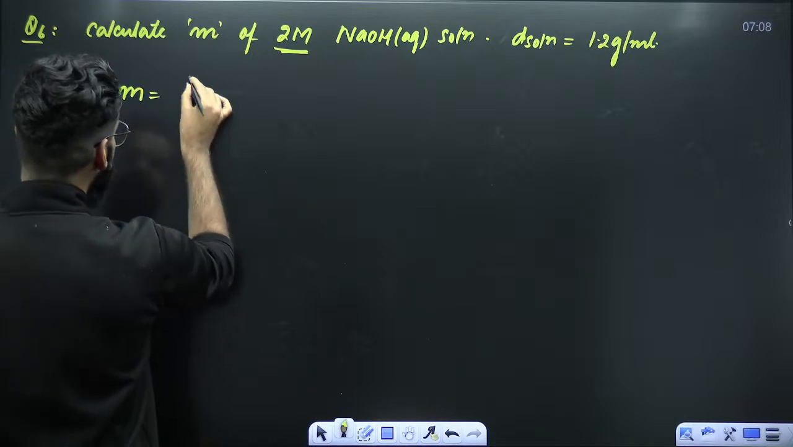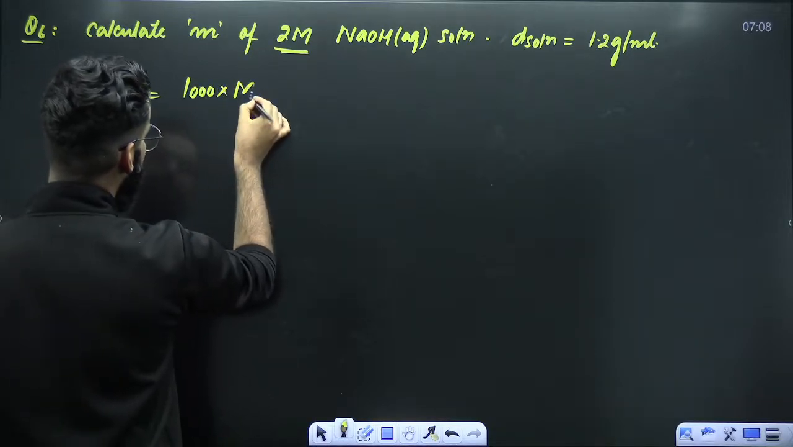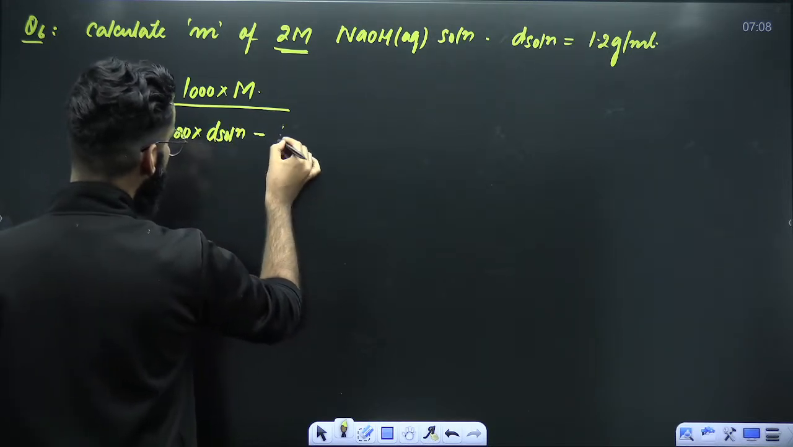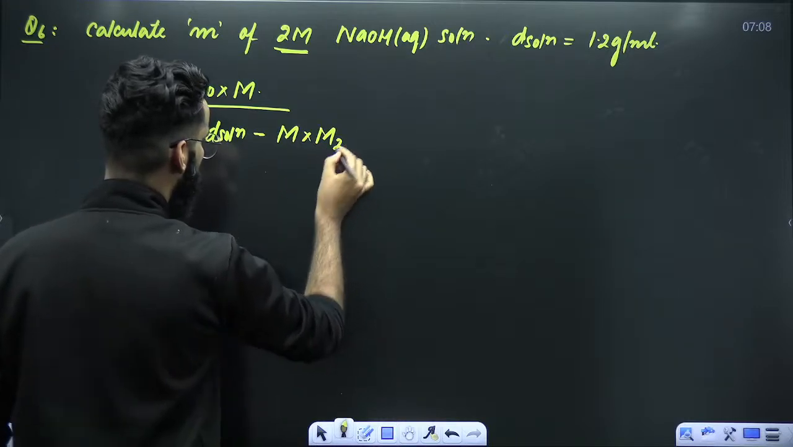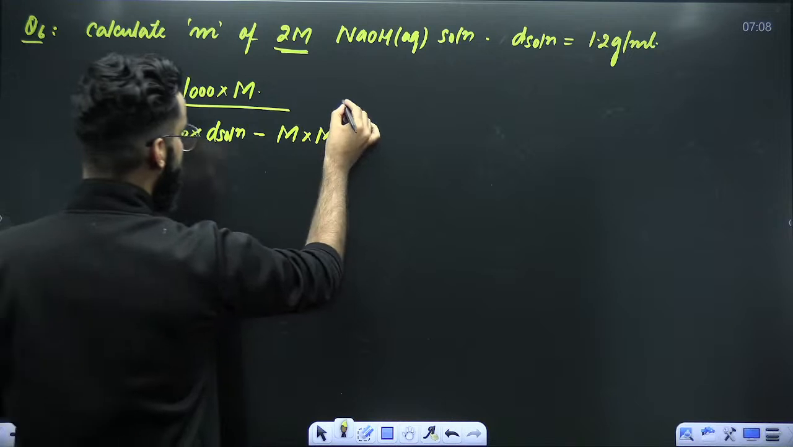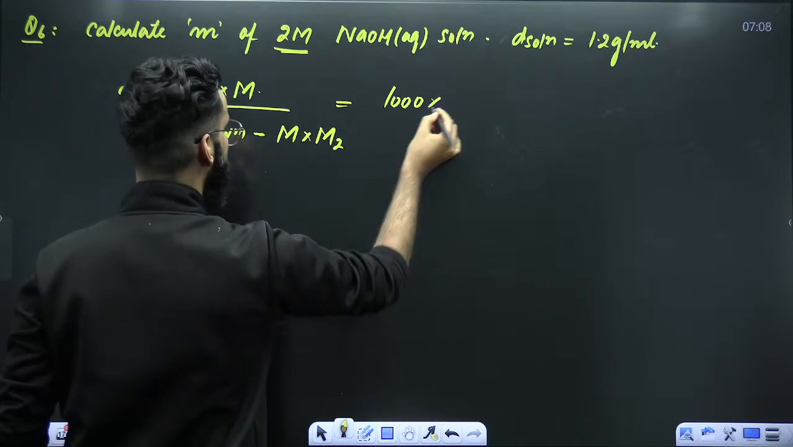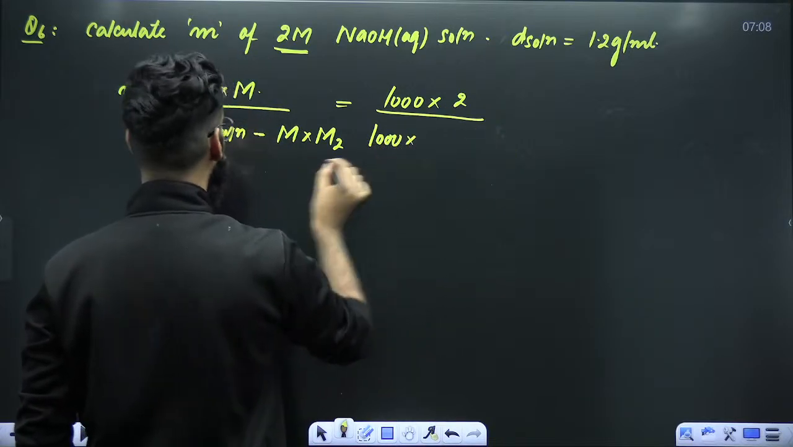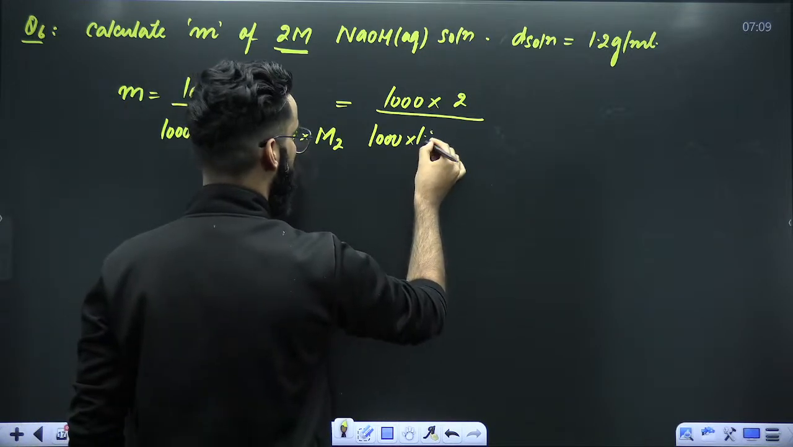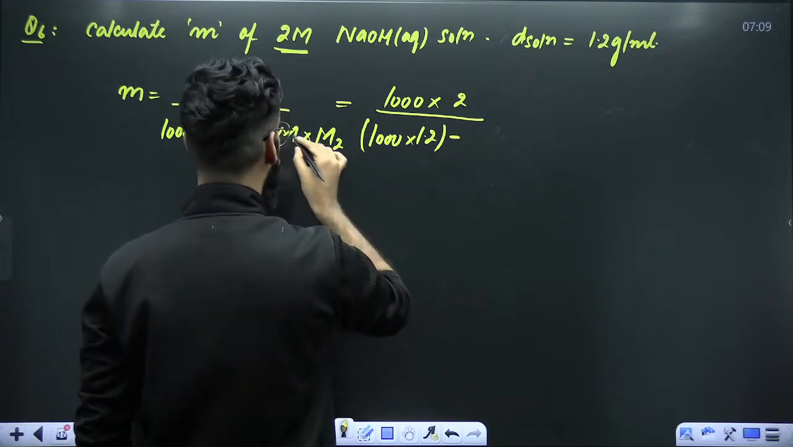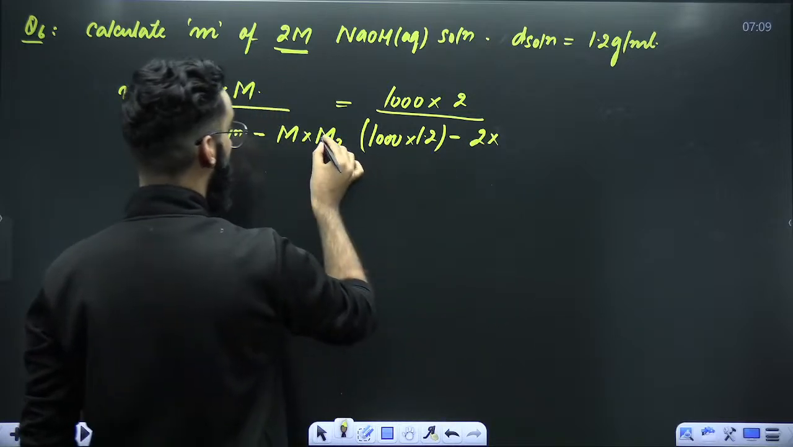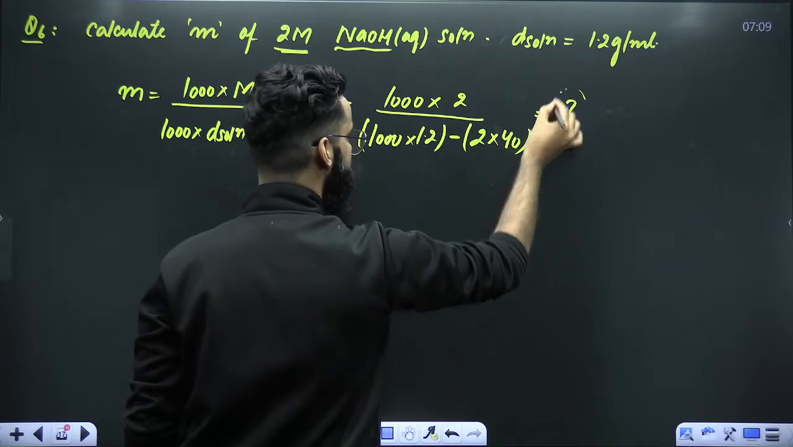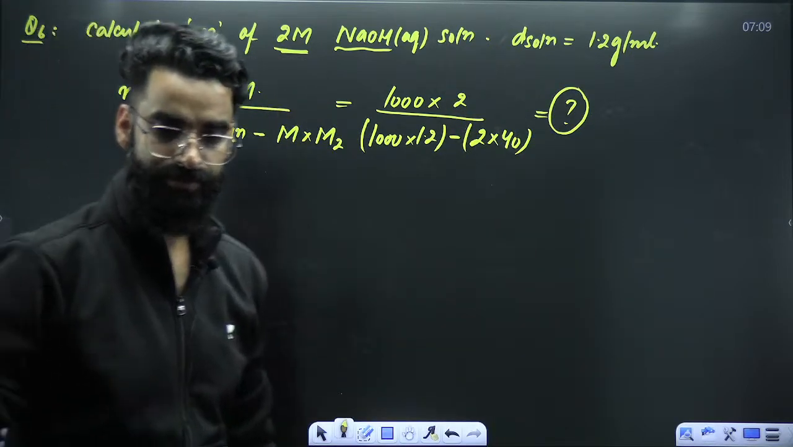Molality is equal to 1000 multiplied by molarity of the solution, divided by 1000 multiplied by density of solution in grams per ml, minus molarity multiplied by molar mass of solute. Molality will be equal to 1000 multiplied by molarity, that's 2, divided by 1000 multiplied by density of solution, that's given 1.2 grams per ml, minus molarity, that's 2, multiplied by molar mass of NaOH, that's 40. Again, a matter of calculation. Solve it, get the molality of the solution.